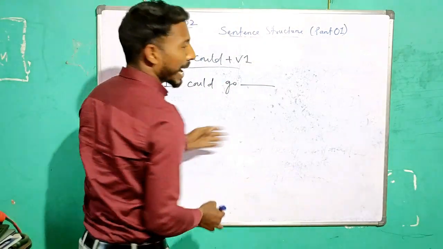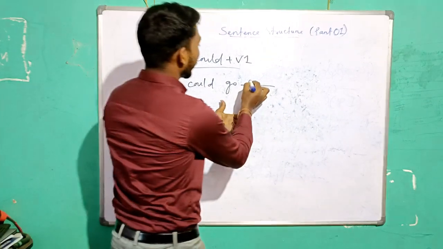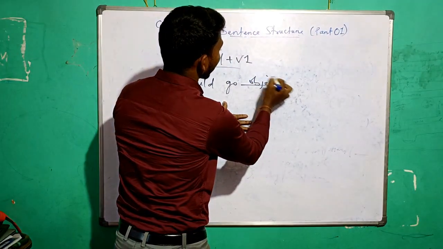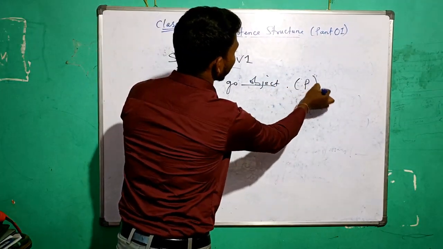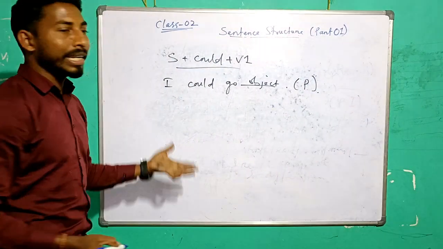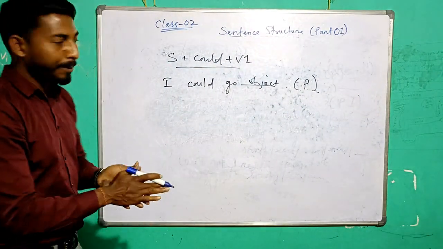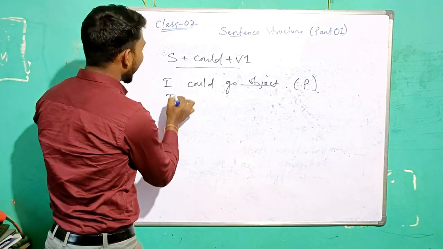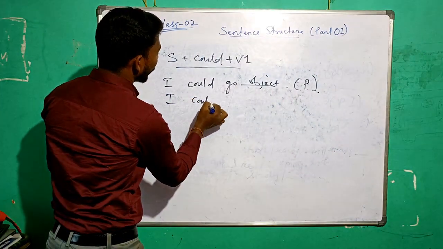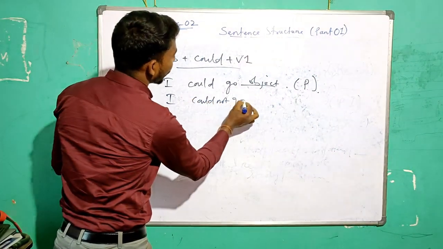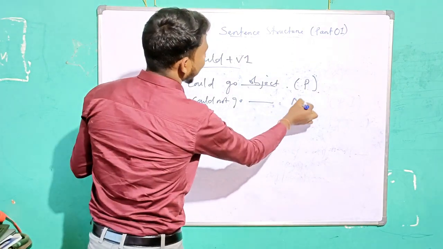This is the positive, and you can add an object here. In the negative, I couldn't go. I could not go.